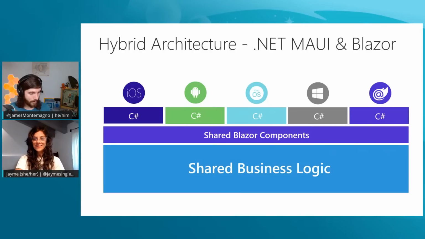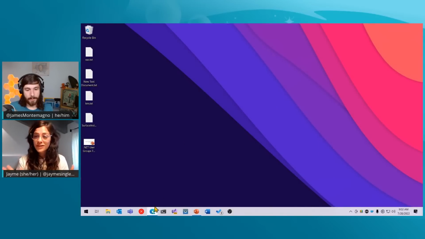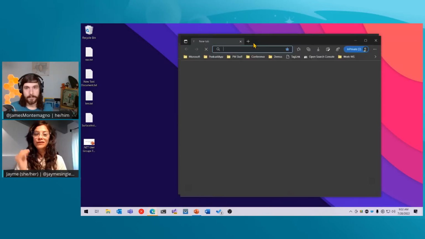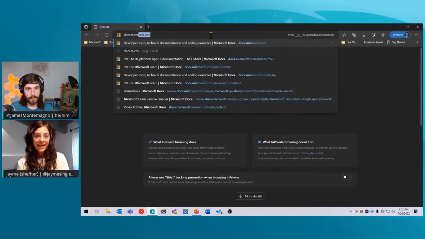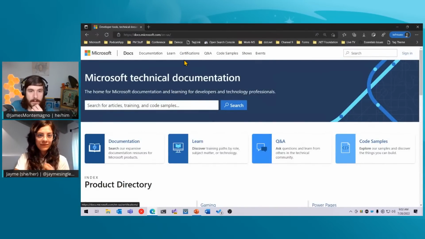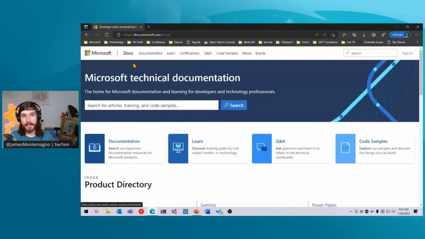So do you want to get started as we dive into the workshop? Yes, let's do it. For those of us who are just joining us now, don't worry, we haven't actually started the Learn module. We've just been going over the briefing for Blazor Hybrid in .NET MAUI and the basic gists for that. So now we're going to get started with the actual Learn module, and I will let James take that away.